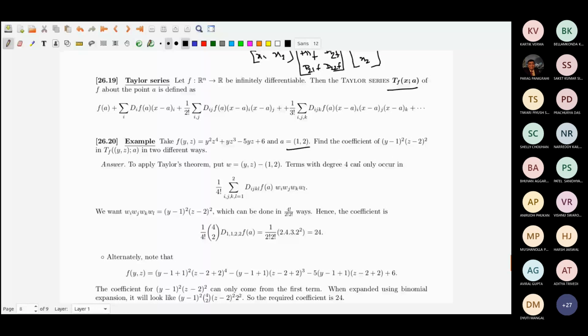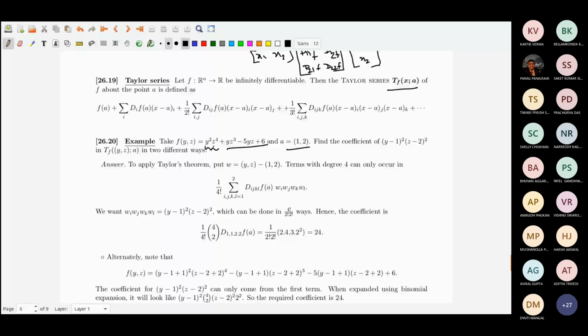The others cannot contribute. To have that term, from y squared I have to select (y minus 1) squared, both of them, and from z^4 I have to select two (z minus 2)'s. So terms with degree 4 can only occur in that way.